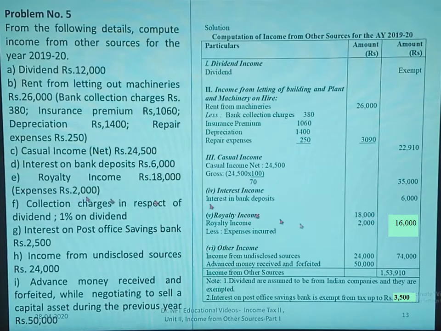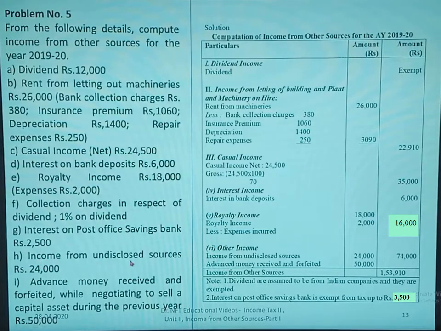Next, royalty income is given. 18,000 is the royalty income. From that, if you deduct the expenses of 2,000, you get 16,000. Collection charges in respect of dividend, 1% of dividend. Here the collection charges are for this dividend from an Indian company. In that case, the dividend is already exempt from tax. So here we need not deduct anything. So collection charges need not be taken.